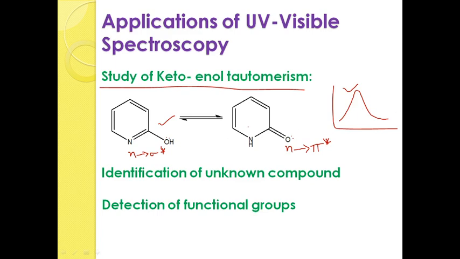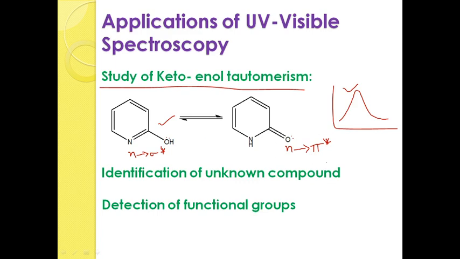So, it is not giving the relevant absorption spectrum. By this way we can find out whether the compound is present in enol form or keto form, and the extent of the keto form and enol form is also calculated by using this UV visible spectroscopy. Okay. By this, the consideration of n to sigma star and n to pi star.